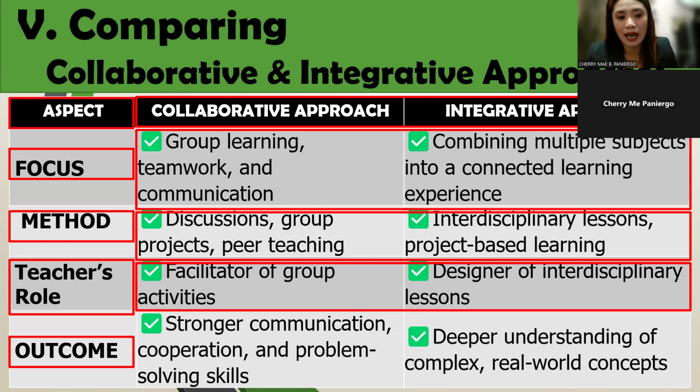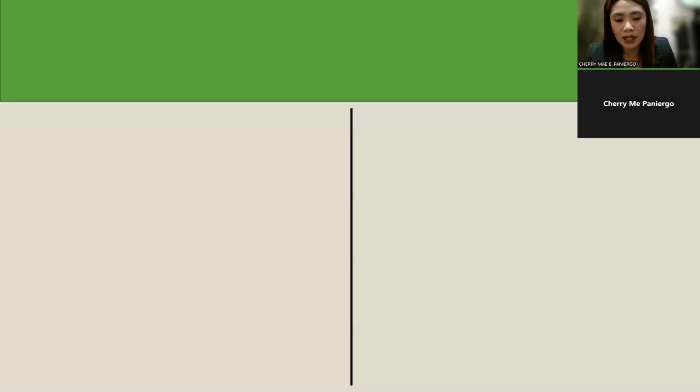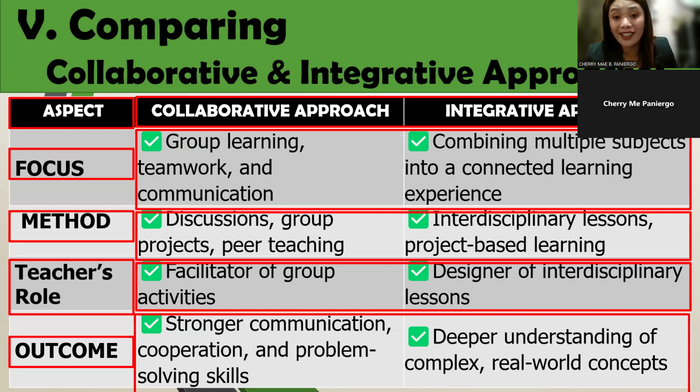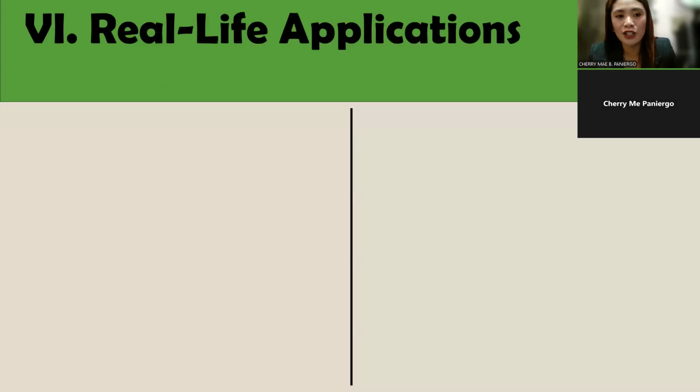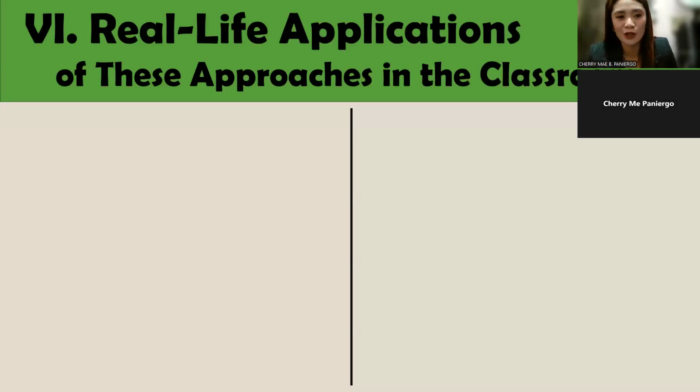And also, I have here the outcome of the collaborative approach, which is stronger communication, cooperation, and problem-solving skills. And in the integrative approach, a deeper understanding of complex real-world connections. And also, I have here the real-life application of these approaches in the classroom.